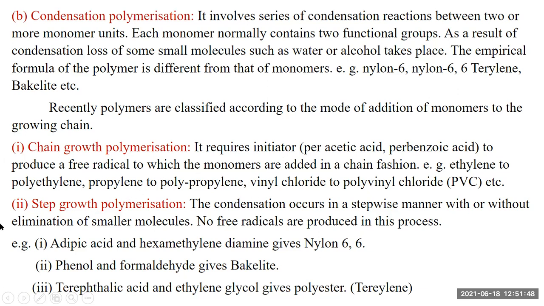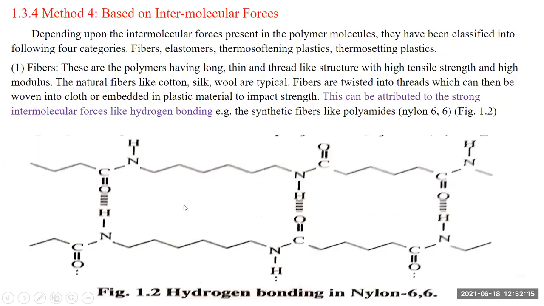Step growth polymerization: the condensation occurs in a stepwise manner with or without elimination of a smaller molecule. No free radicals are produced in this process. So stepwise polymerization is under this condensation. So adipic acid and hexamethylene diamine give nylon 6,6, phenol and formaldehyde give bakelite, and terephthalic acid and ethylene glycol give polyester. It is also known as terylene.